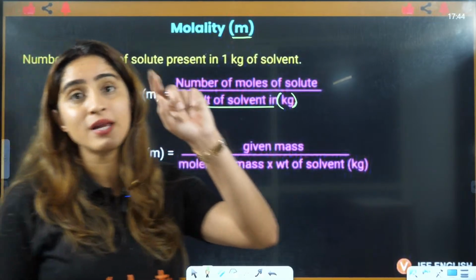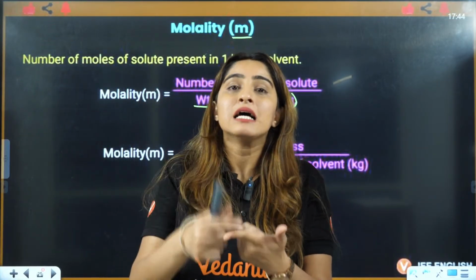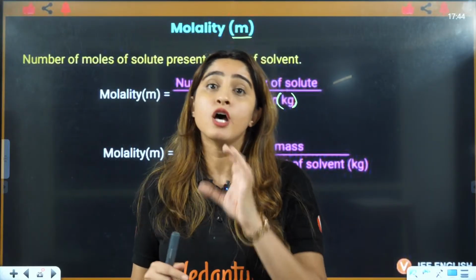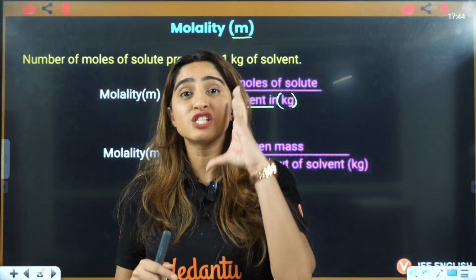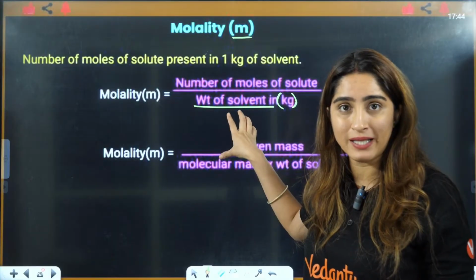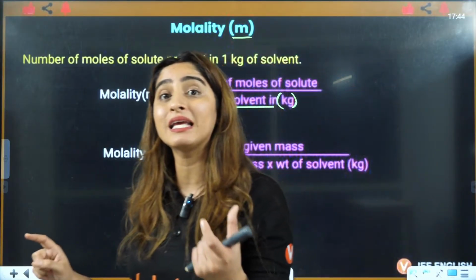Do you remember in the percentage formula, I specially mentioned that the mass will be in grams and the volume will be in milliliters. So here I am giving special stress that the weight of solvent will be in kilograms, right?